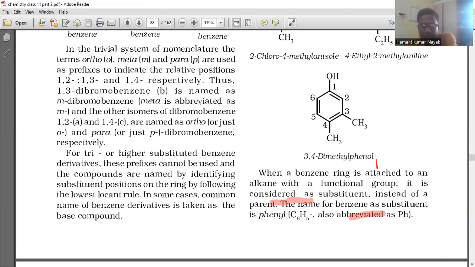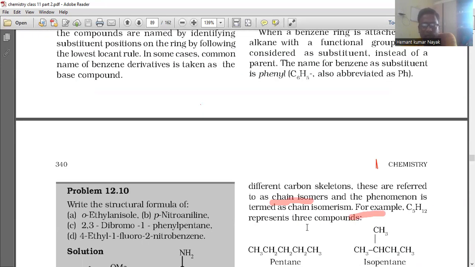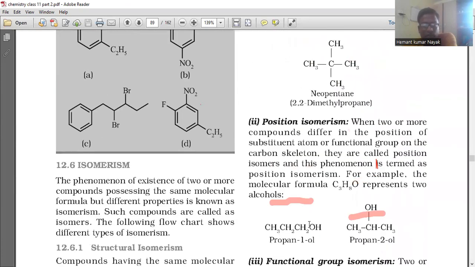When a benzene ring is attached to an alkane with a functional group, it is considered a substituent. Instead of a parent, the name of benzene as a substituent is phenyl, C6H5, also abbreviated as Ph. We write the structural formulas of the following. So this is a problem. Compounds with different carbon skeletons are referred to as chain isomers, and the phenomenon is termed chain isomerism, for example.